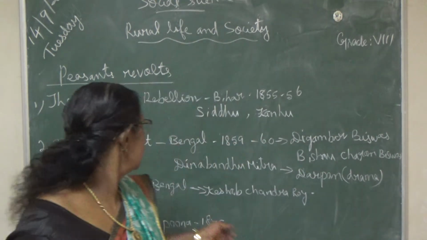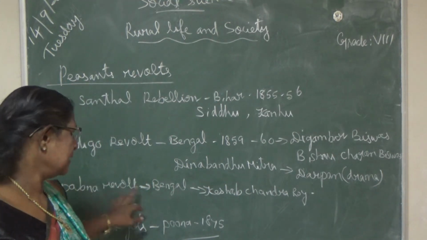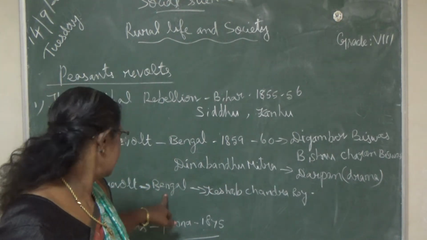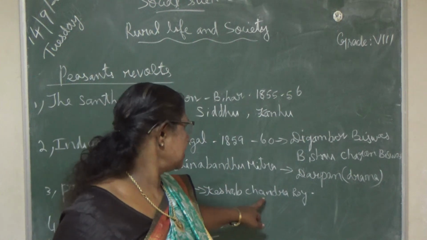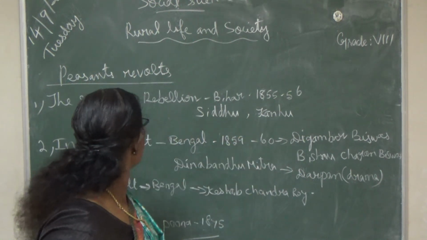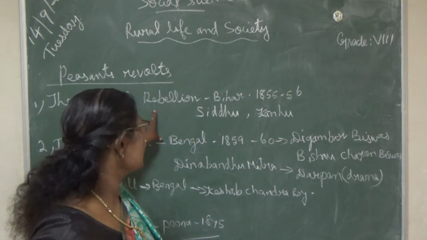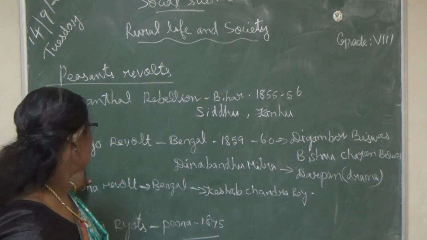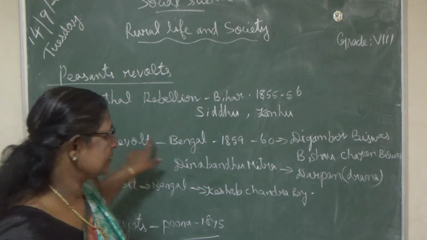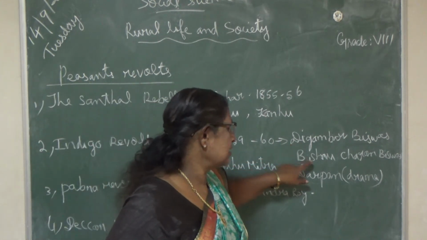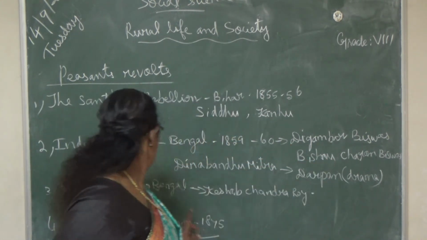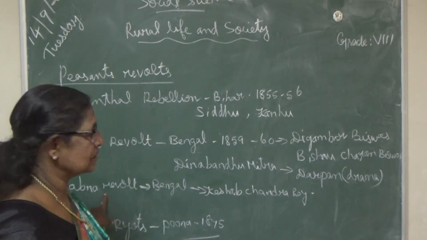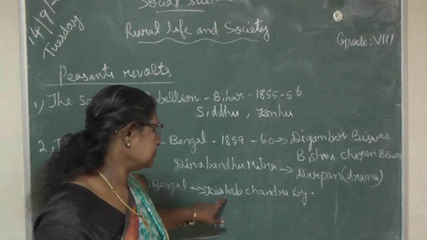Pabna is the name of a place in Bengal. It was led by Keshav Chandra Rai. Don't forget the names. The Santhal rebellion was led by Sindhu and Kanhu. But the Indigo revolt was led by Digambar Biswas and Bishnu Charan Biswas. But this Pabna revolt was led by Keshav Chandra Rai.